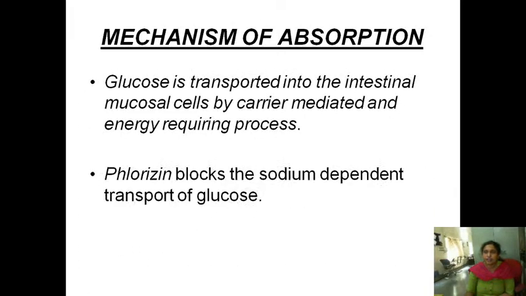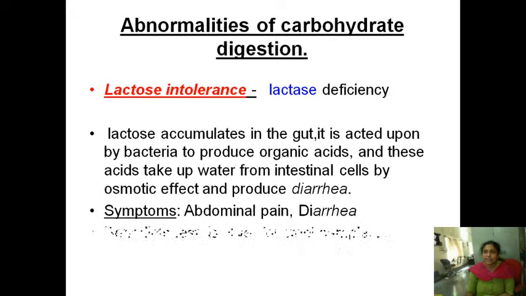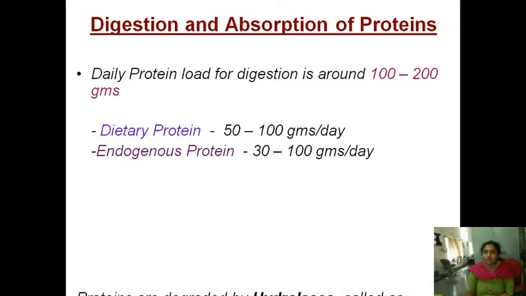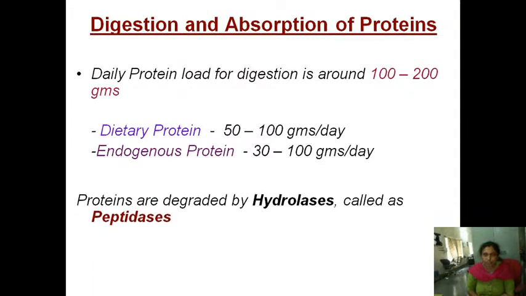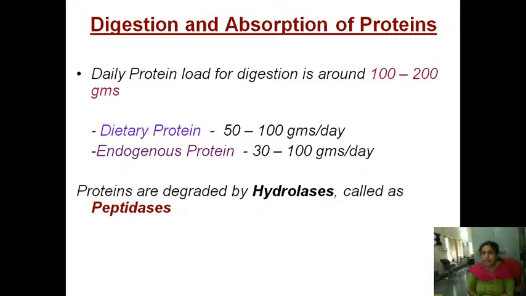Okay, now coming to the digestion of proteins. Already you know from previous classes that proteins are macromolecules with definite size and shape, and proteins are made up of amino acids. These amino acids are joined by peptide bonds. So digestion of protein involves breakdown of the peptide bonds to release the amino acids.